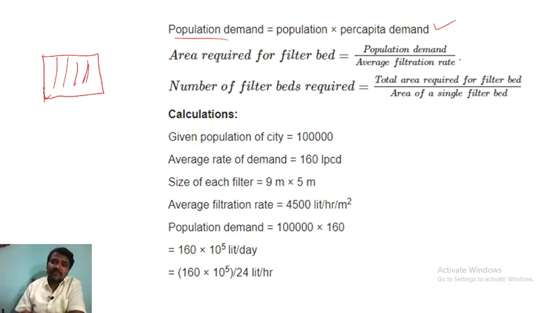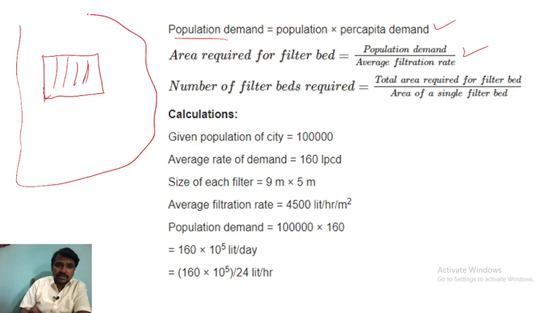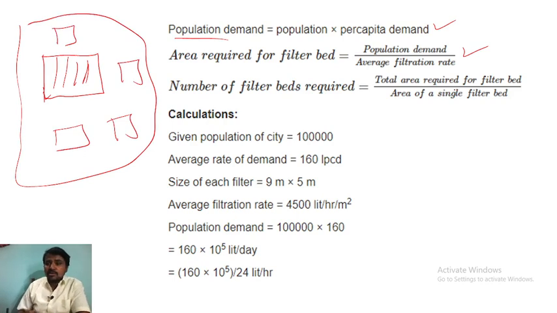Population demand divided by average filtration rate gives the area required. Then the number of filter beds required, how many numbers are required for treating this quantity of wastewater, we calculate using the total area required for filter beds. We have different filters like this. So the total area required for filter beds divided by the area of a single filter bed is the number of filter beds required.